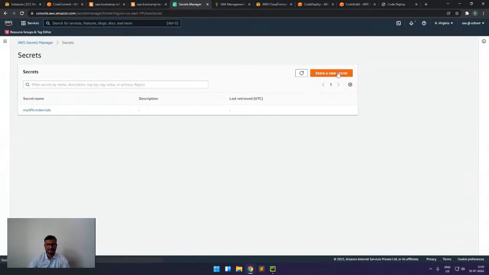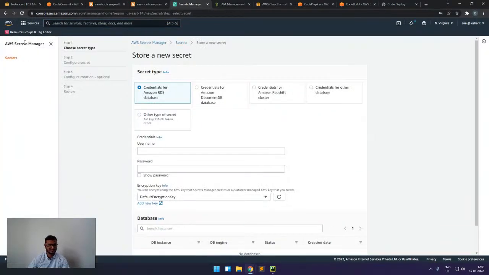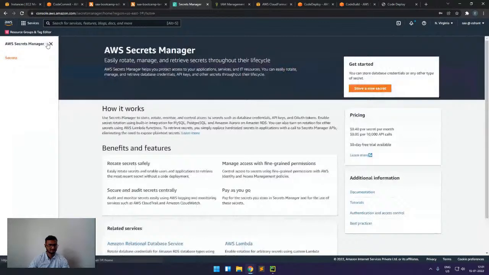So here we can see this is the AWS Secrets Manager console. One of the important features of the Secrets Manager is that, for example, I'm storing some credentials in my Secrets Manager, and there's a requirement that after every 30 days, I want the credentials to be changed in an automated manner.